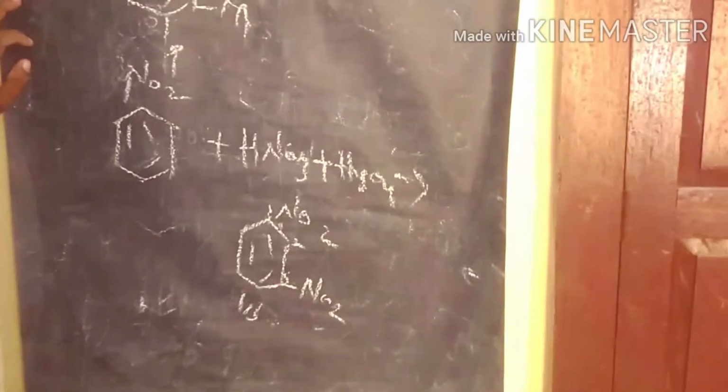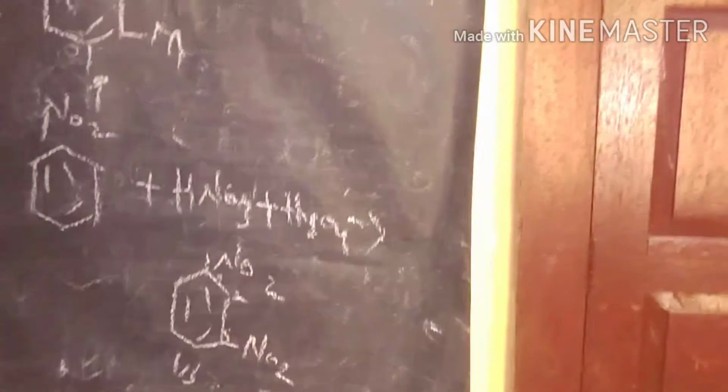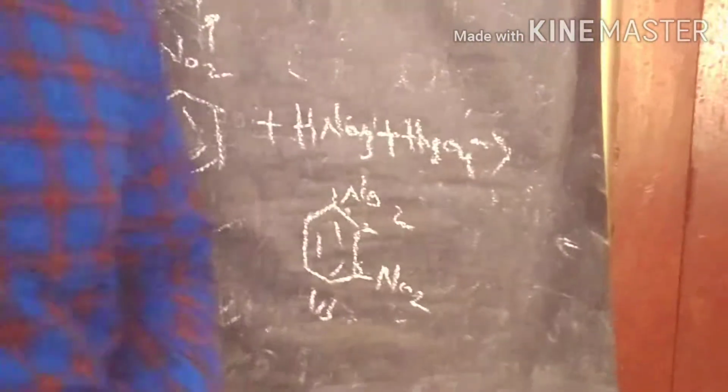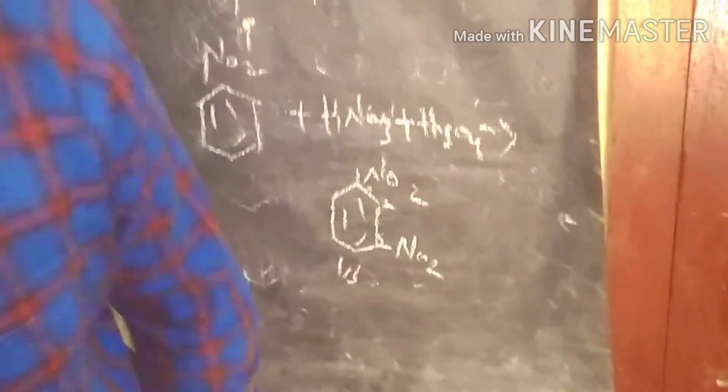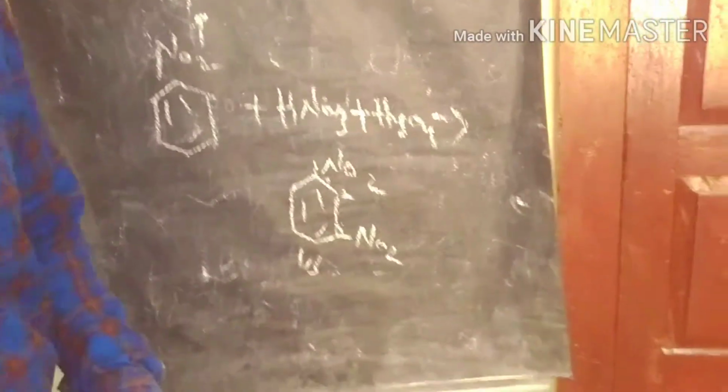1,3-dinitrobenzene. Let's discuss some of the reduction reactions of the nitrobenzene. So we start with the simple examples.